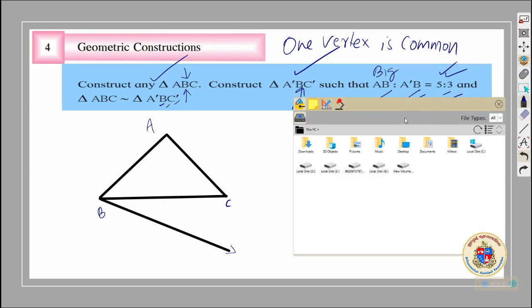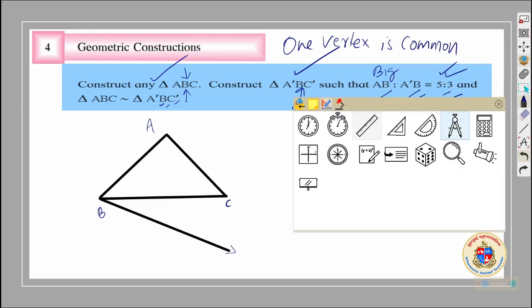We'll go to the compass box and take out our favorite compass and bring it over here. Oh, one became two, one is enough. Bring it over here. Mark 5 equal parts on this.